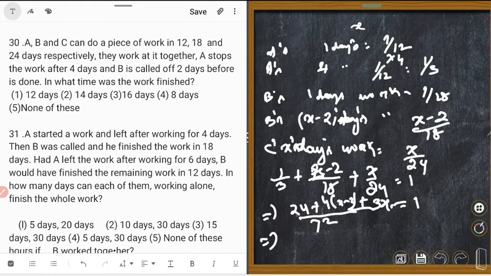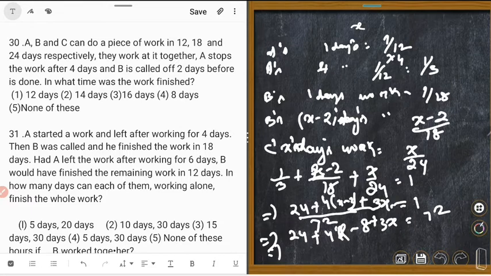This implies 24 plus 4 into X minus 2, that is 4X minus 8. This is 4X and 4 into 2 is equal to 8, plus 3X is equal to 72.